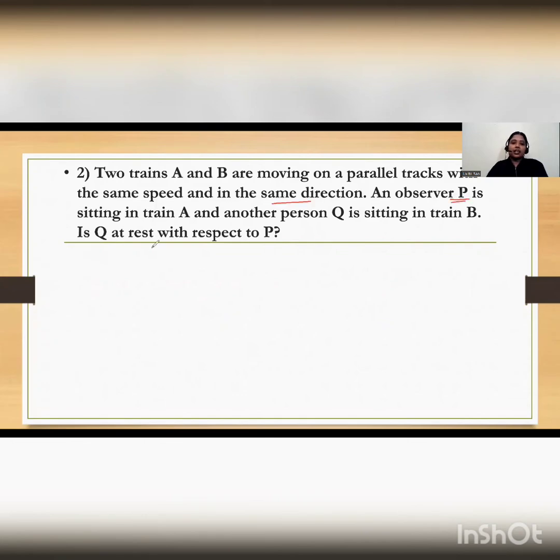An observer P is sitting in train A and another person Q is sitting in train B. Okay, so suppose this is train A and this is train B. Observer P is sitting in train A, Q is sitting in train B, and they both have the same speed and are moving in the same direction. Okay, so is Q at rest with respect to P?